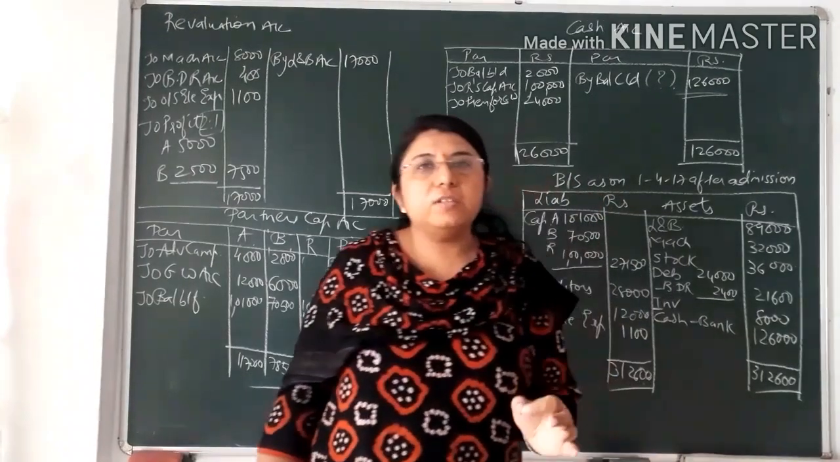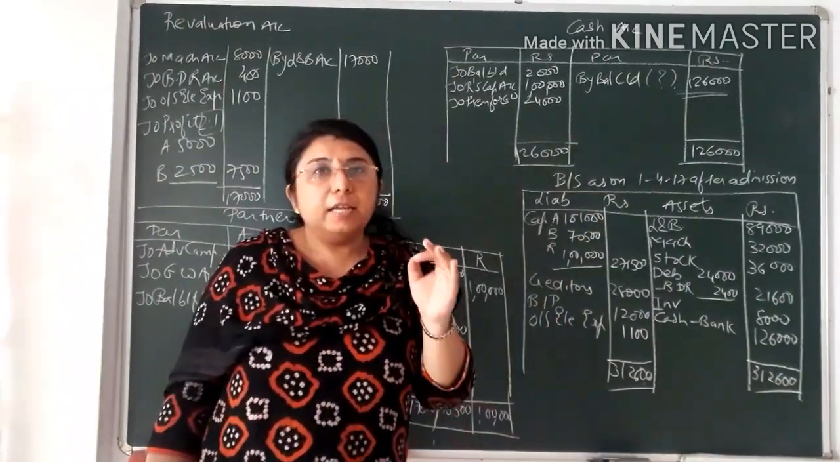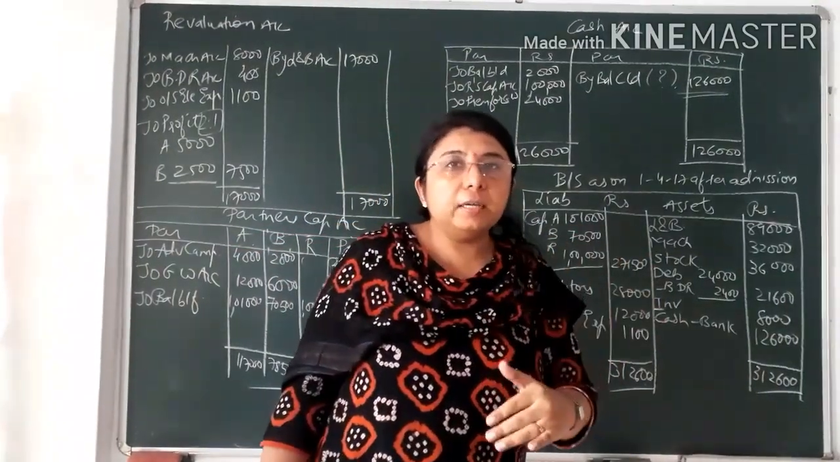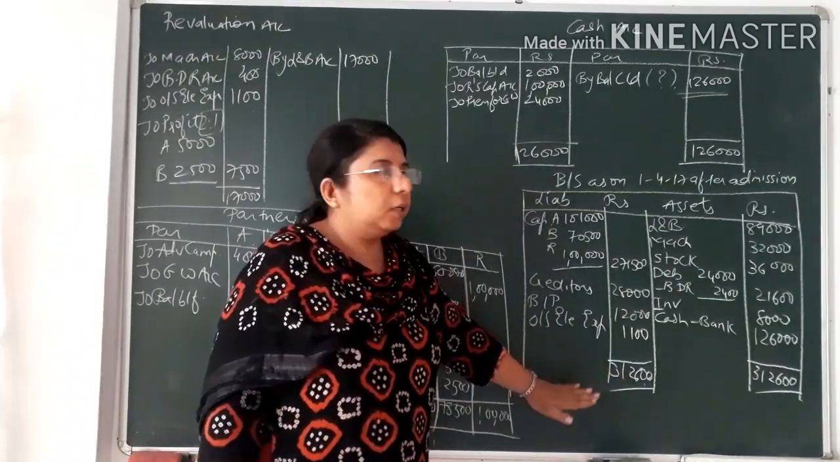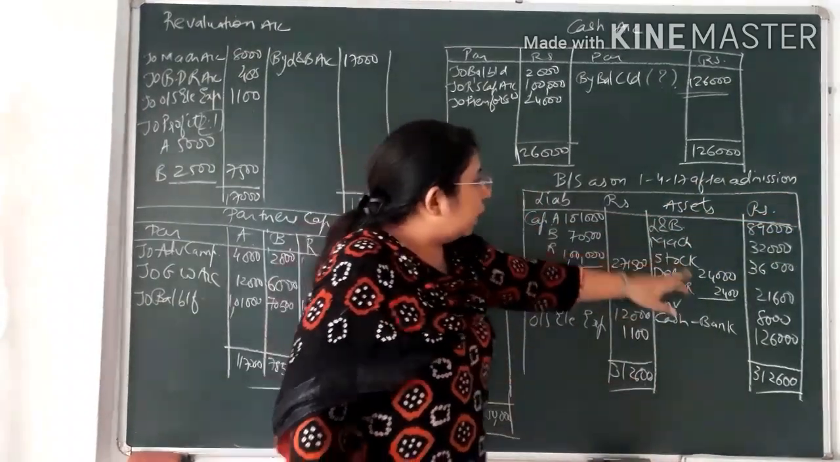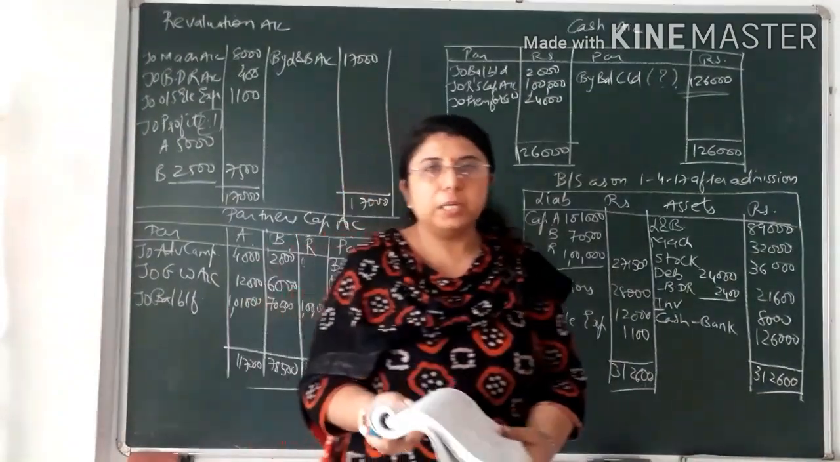Students, remember always, whatever the increase or decrease in value of assets and liabilities, that increased or decreased value of assets and liabilities is to be written in the new balance sheet after admission. Now stock value, that is 36,000, is the same as in the old balance sheet, because no adjustment is there on it.